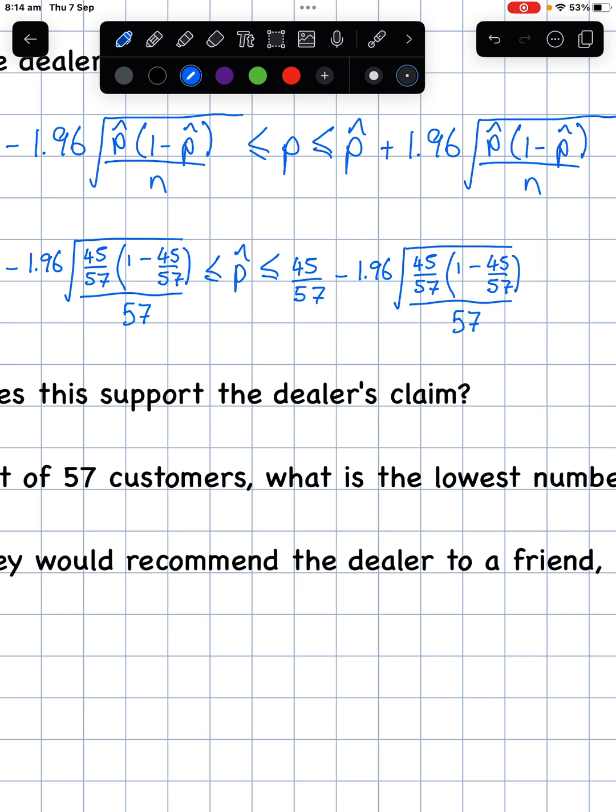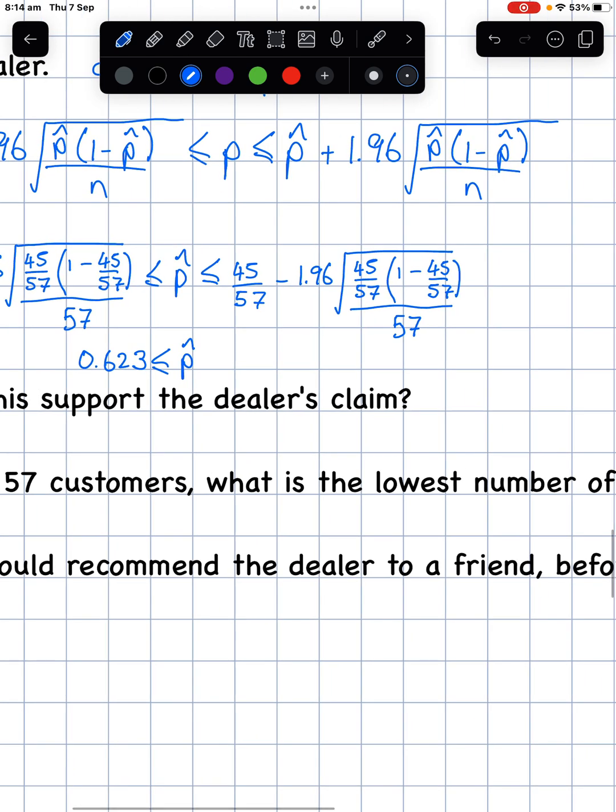Now, I'm just in my calculator at the moment, so 0.95. We've got 45 successes out of 57 trials, and this gives us a lower bound of 0.623, because we're going to go to 3 significant figures, and then our upper bound is 0.851.